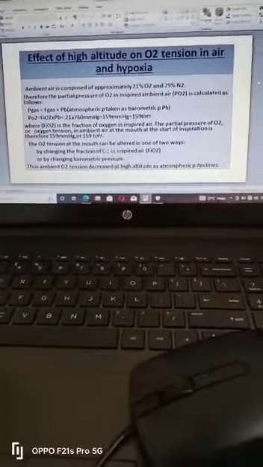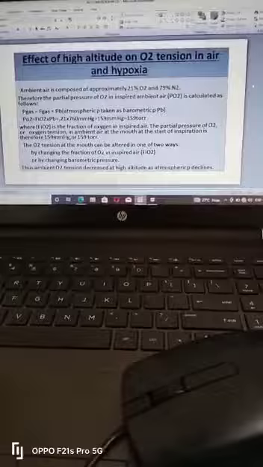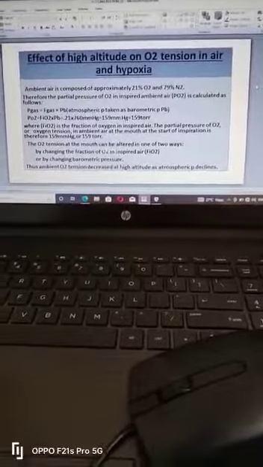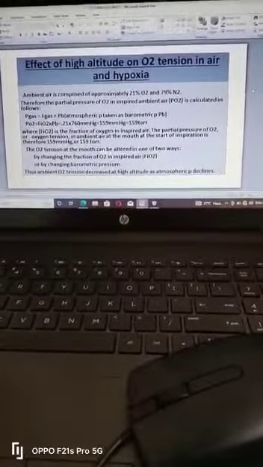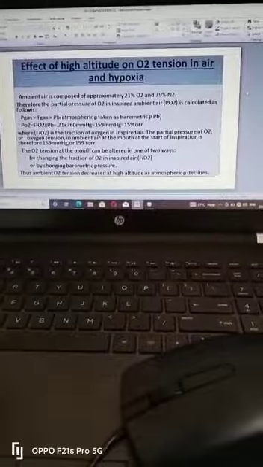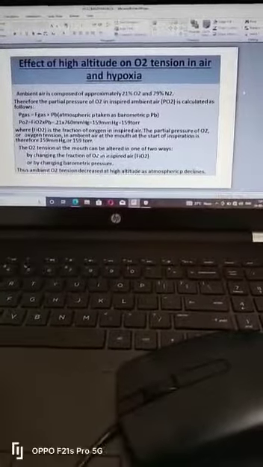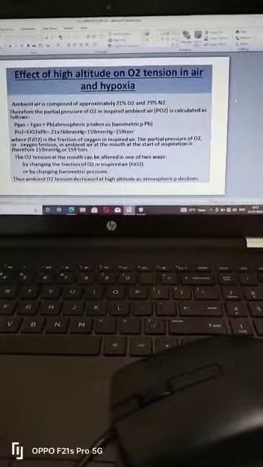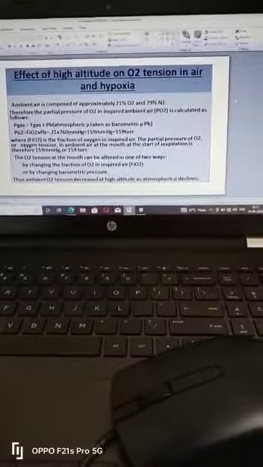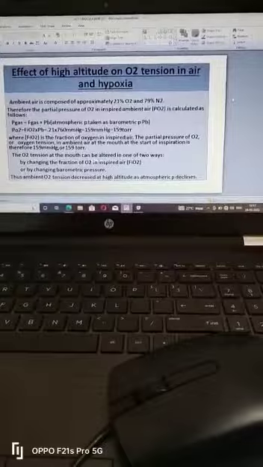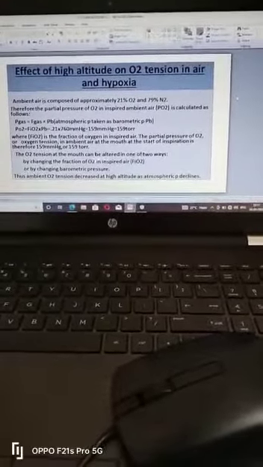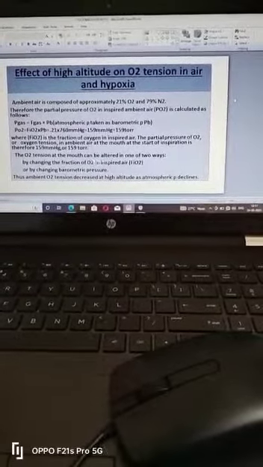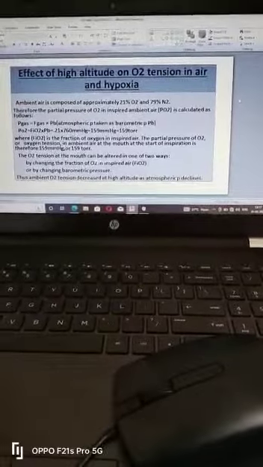So the partial pressure of oxygen we get at sea level is 159 millimeter mercury, or the oxygen tension is 159 torr. So you can see that at the mouth of a person at the start of inspiration, the partial pressure of oxygen is 159 millimeter mercury or 159 torr.